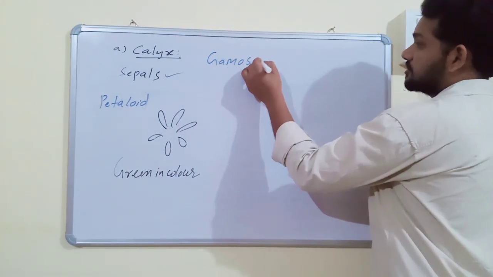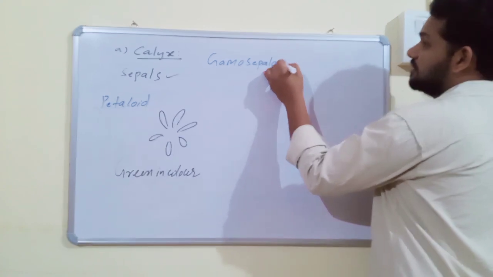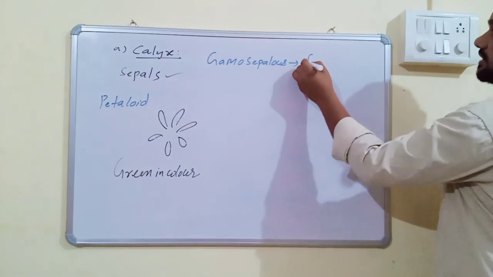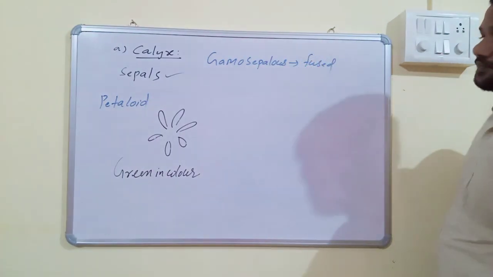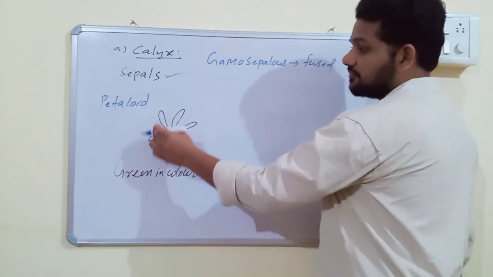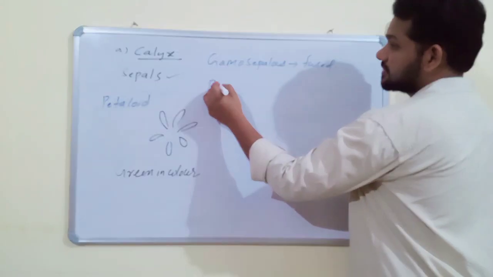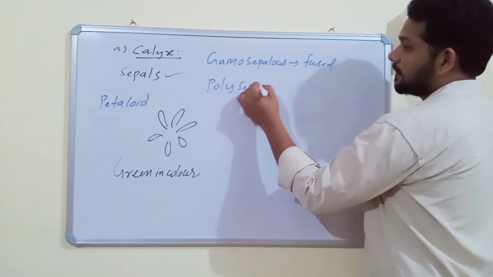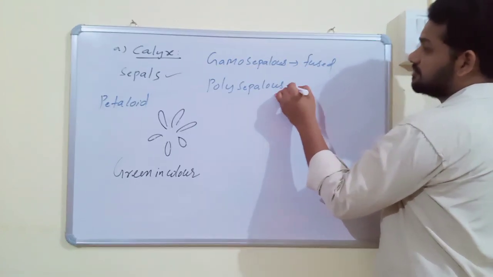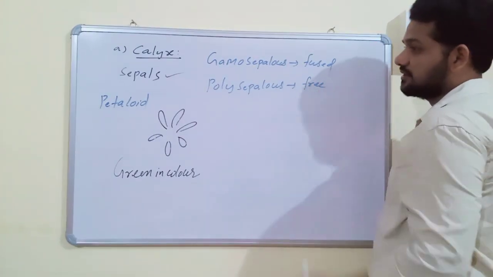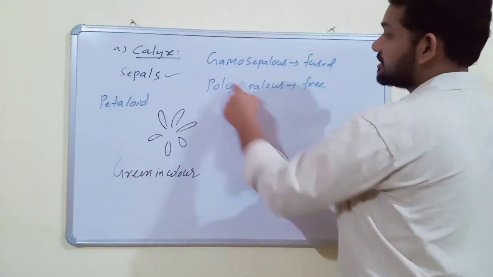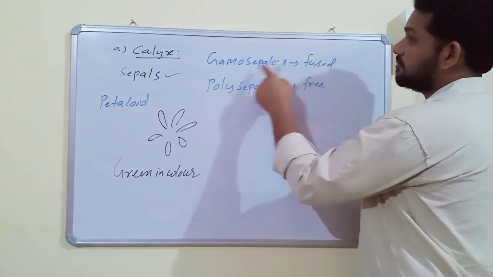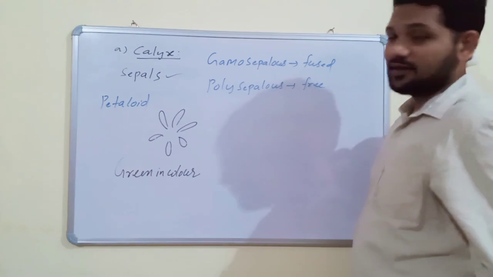If all the sepals are free from each other, then the condition is called polysepalous. Polysepalous means they are free sepals. If fused sepals are present in calyx, they are called gamosepalous.